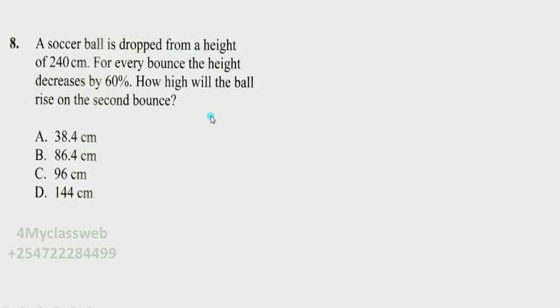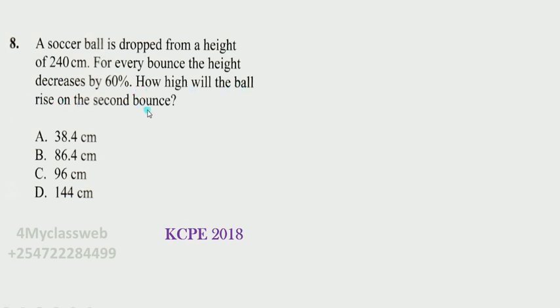Welcome back again with question number 8 from the KCPE year 2018, and it was about a soccer ball that was to be dropped from a height of 240 centimeters, and for every bounce the height decreases by 60%. So the question was, how high will the ball rise on the second bounce?